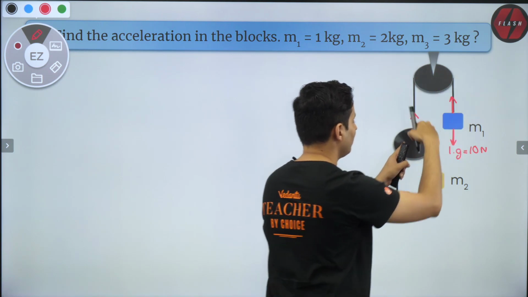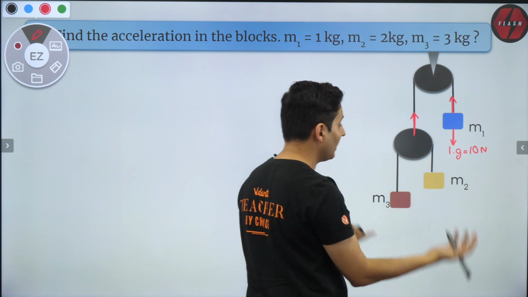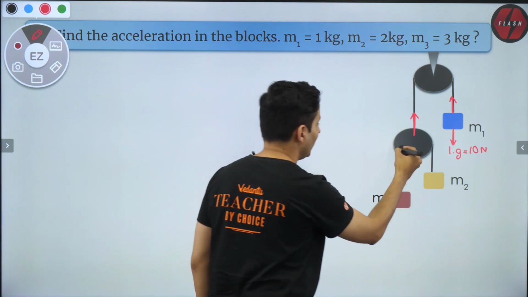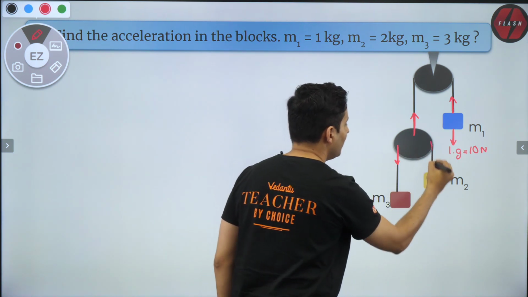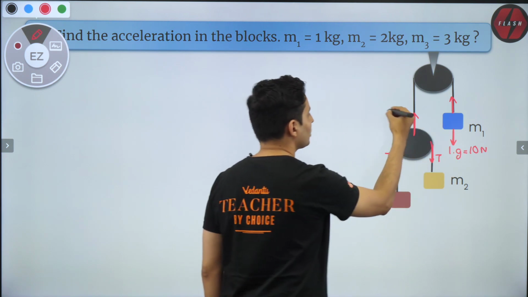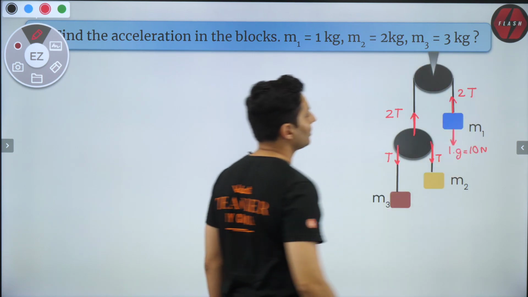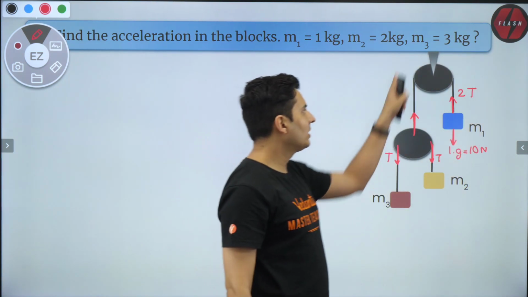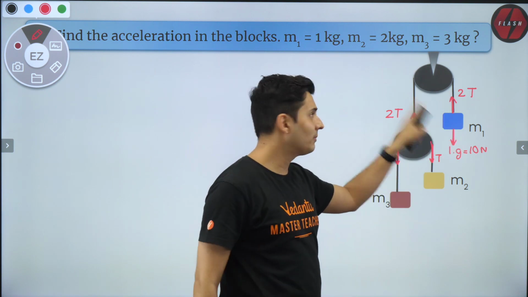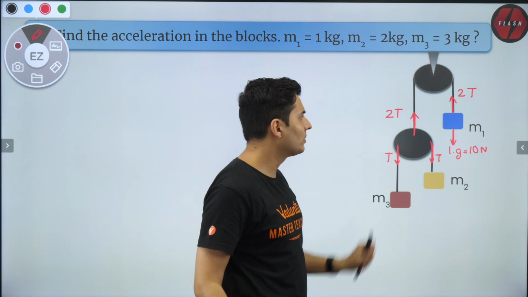Yes, the same tension will act. And that tension will be divided into two parts. We have done this before. So understand, if each of them is T and T, this should be 2T, and by the same string method, this should also be 2T. Tension in the same string is always the same. Keep this in mind. If it is light, frictionless, etc., the tension should be the same.